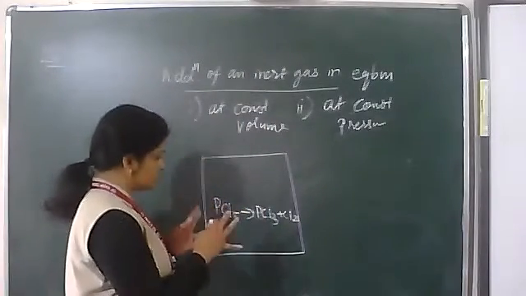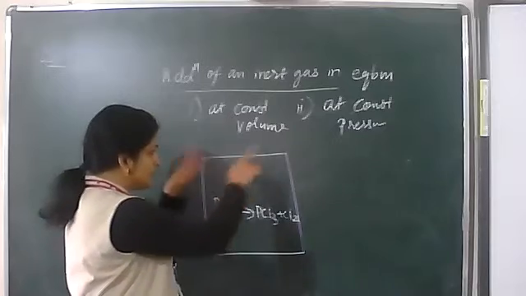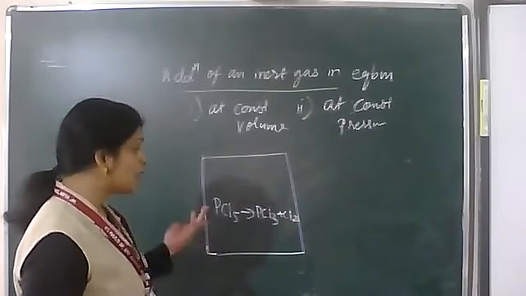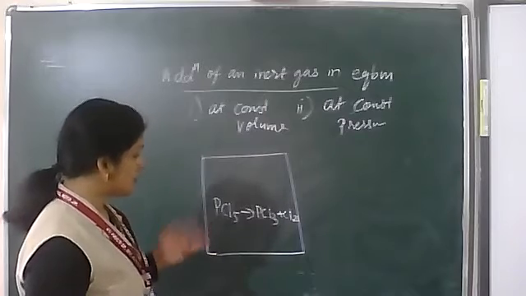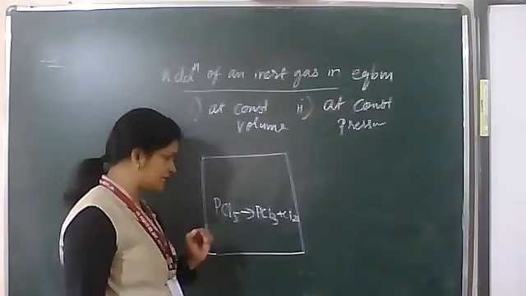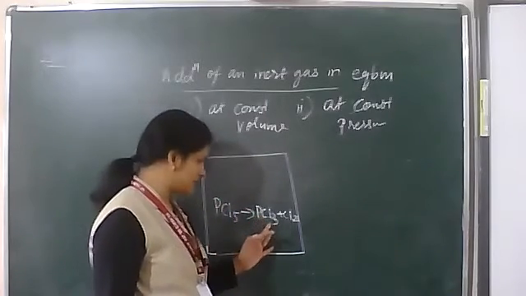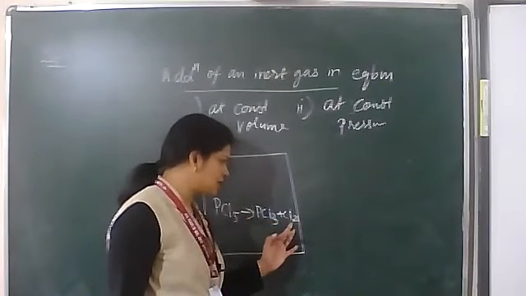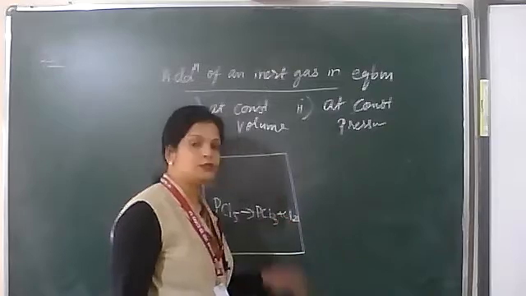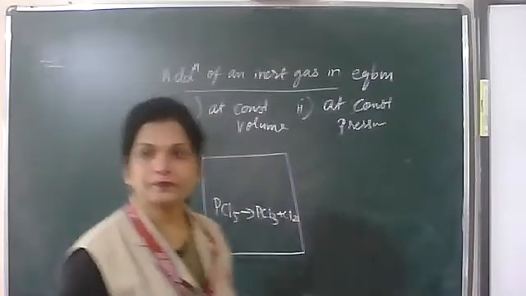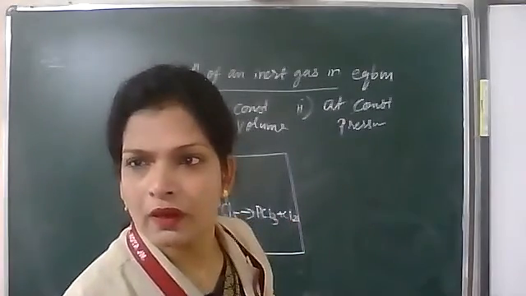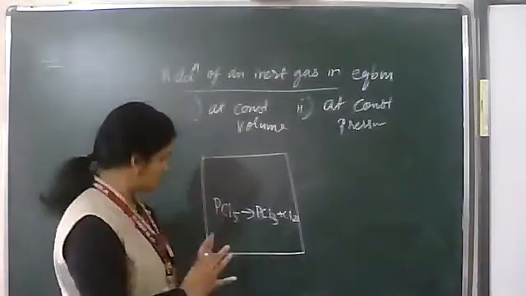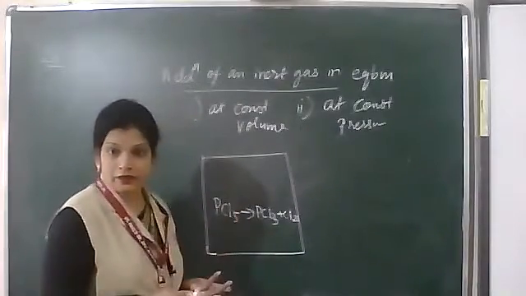In this, you are adding inert gas at a constant volume. Now, you add any amount of inert gas, but the partial pressure of remaining PCl5, the partial pressure of PCl3, and the partial pressure of Cl2 will remain the same. Partial pressures of these gases remain the same.